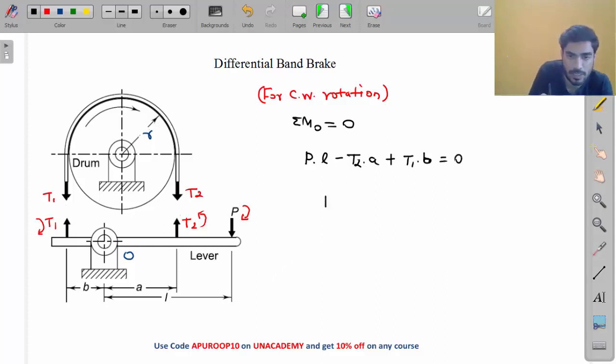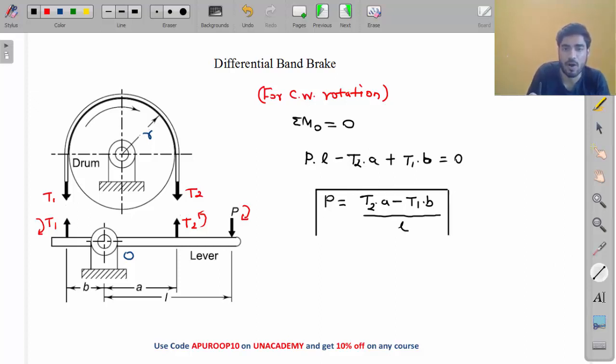So from here what will you get, my friend? P will be equal to T2A minus T1B divided by L. You will get this equation of P in case of differential band brake for clockwise rotation. For anti-clockwise rotation, what do you have to do? I told you, for anti-clockwise rotation, just replace T1 and T2 with each other.